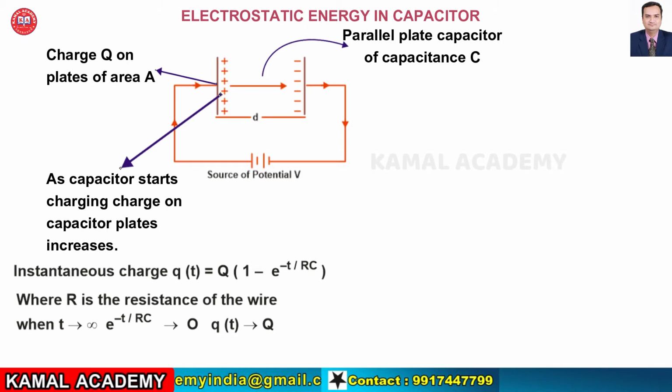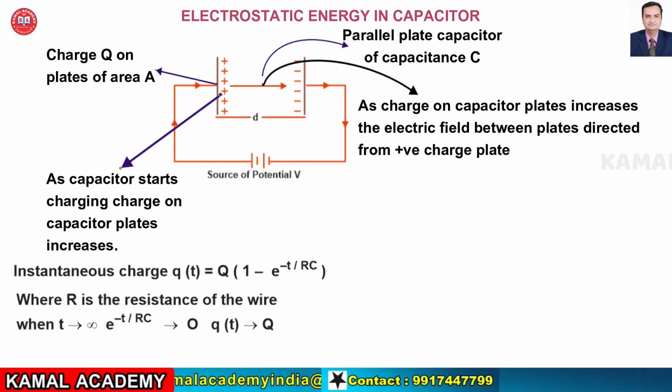From the equation, it is evident that when t approaches infinity, e raised to the power minus t upon RC approaches 0. Therefore, the instantaneous charge Qt becomes the maximum charge Q. So, it indicates that at infinite time, the capacitor is completely charged and attains the maximum charge on its plates, which is capital Q.